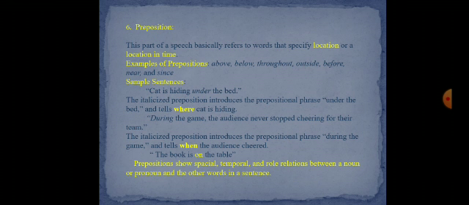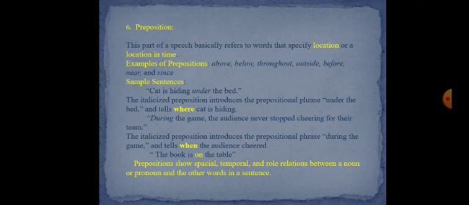Now next one example, let's see the preposition. The book is on the table. Here the italicized word on functions as a preposition. Prepositions show spatial, temporal and role relations between a noun or pronoun and the other words in a sentence.